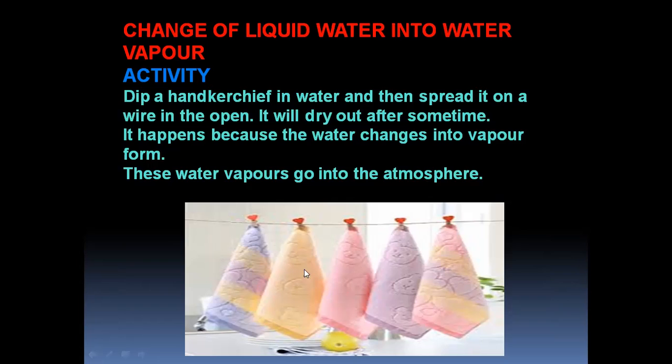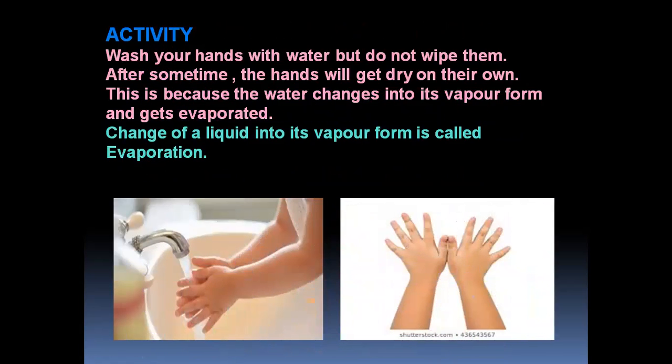The wet handkerchiefs changed into dry handkerchiefs. Where does this water go? It goes into the atmosphere. One more activity, children.